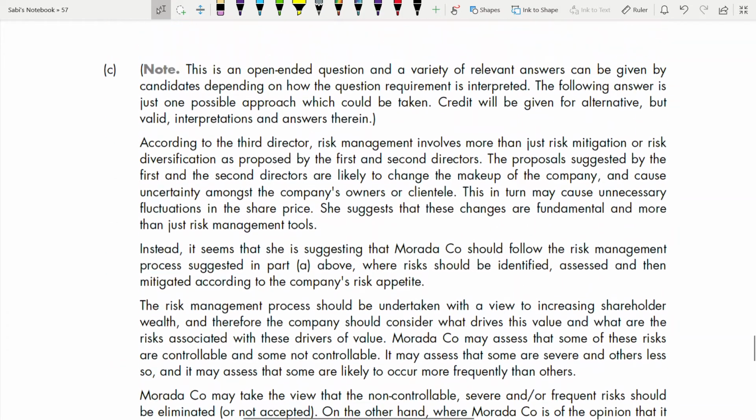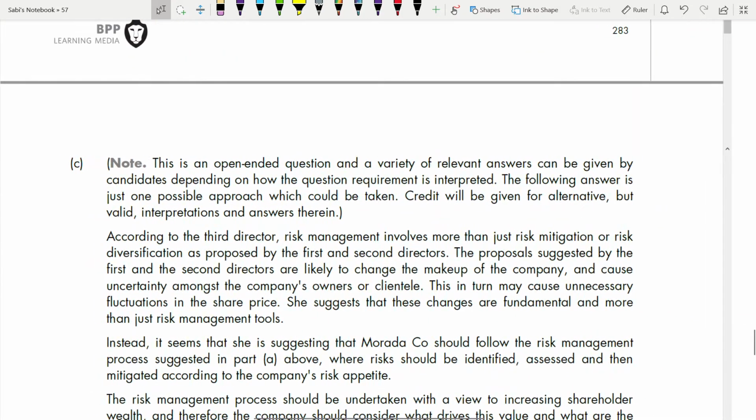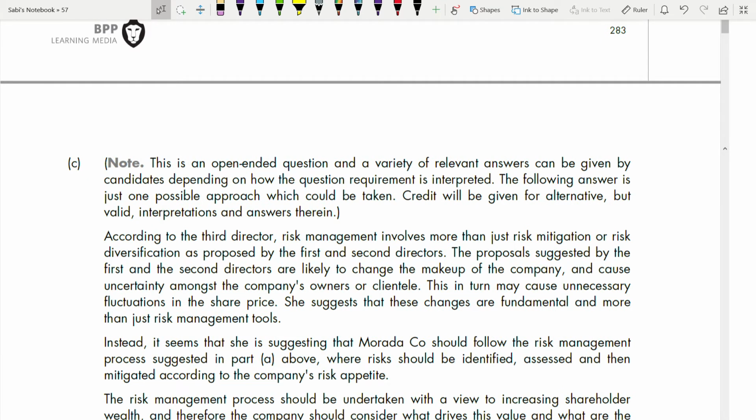Coming to part C. Part C, there is a note. Read this note. This is an open-ended question and a variety of relevant answers may be given by candidates depending on how the question requirement is interpreted. The following answer is just one possible approach which could be taken. Credit will be given for alternative but valid interpretation answers. So this is an open-ended question. Every candidate will have different things.